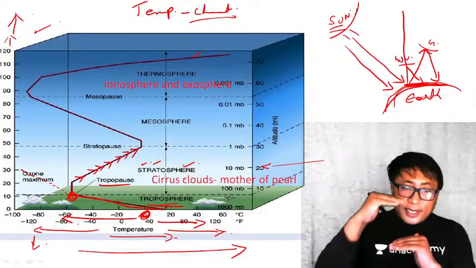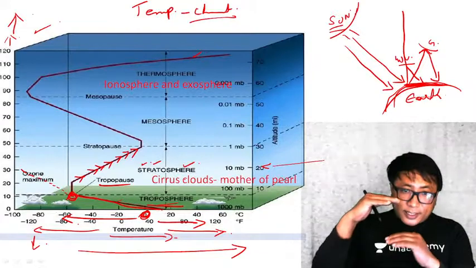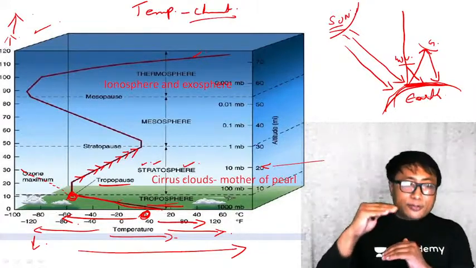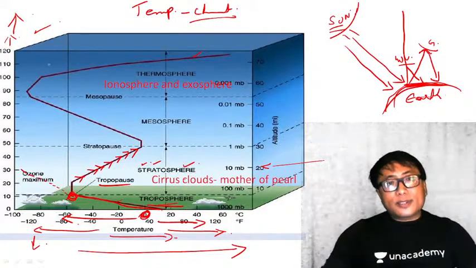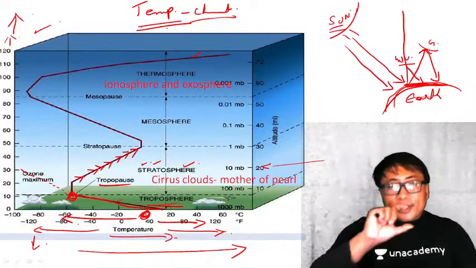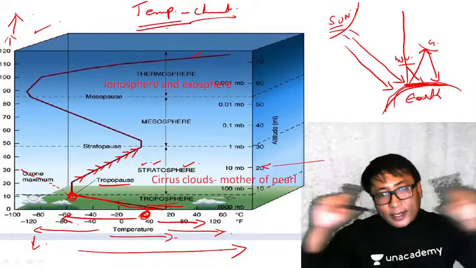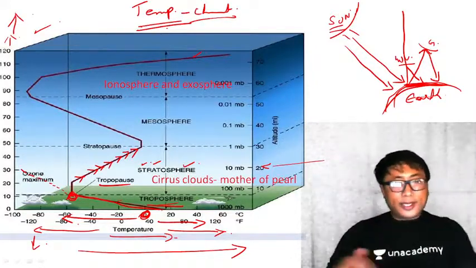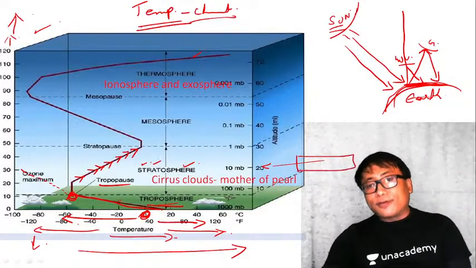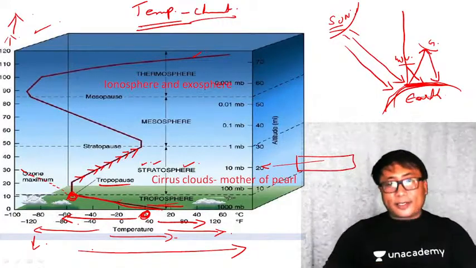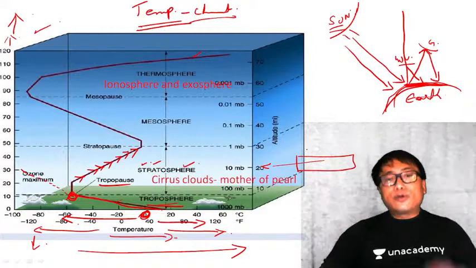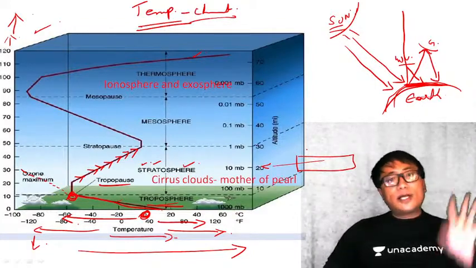The layering of the atmosphere, like troposphere, stratosphere, mesosphere, thermosphere, is based on the temperature characteristics as we go up. Within this layering, there will be other important layers also. So within this stratosphere, there is the ozonosphere, the layer of ozone, which protects us from the harmful ultraviolet radiation.